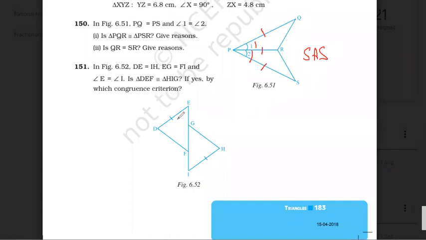Very good. In this one, this side is equal to this side given. Angle E is equal to angle I given, and what is given? EG is equal to FI, right? If we add FG to both sides, we will get EF is equal to IG, right? So in this case also SAS. So in both 150 and 151, SAS. It's not common, Shravya. It is IF and FG.